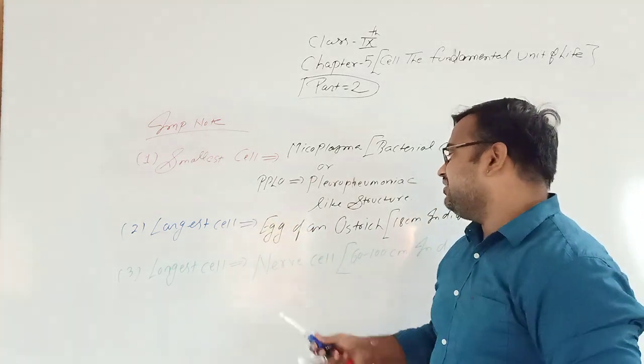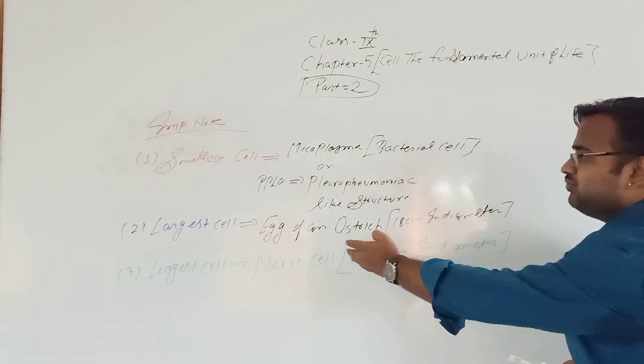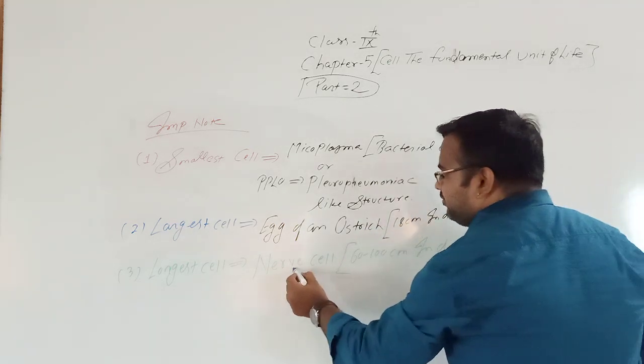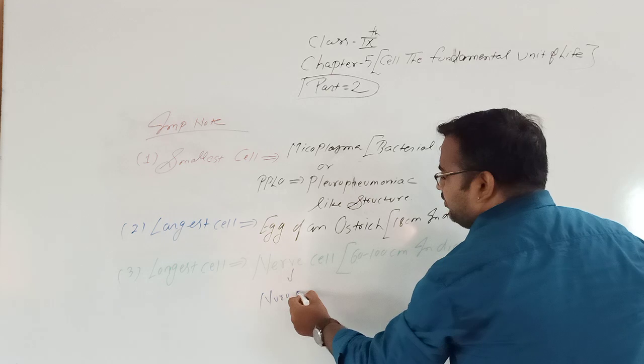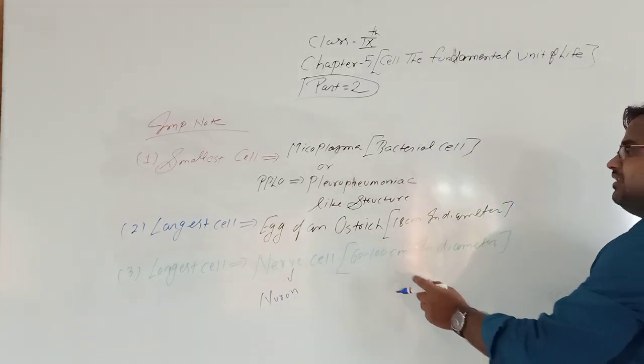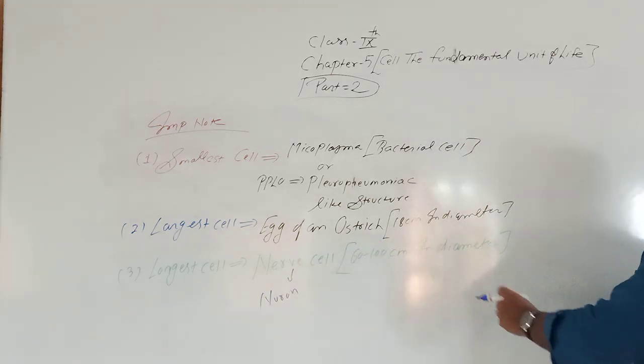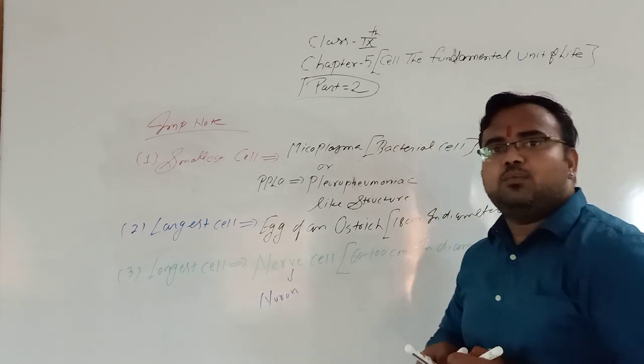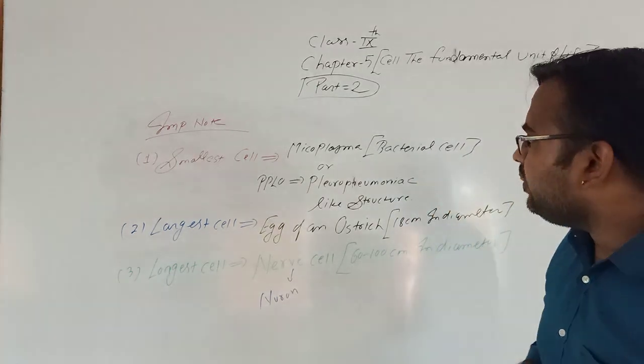And what is the longest cell? Nerve cells, also known as neurons. It is the longest cell, 60 to 100 centimeter in length. Okay.